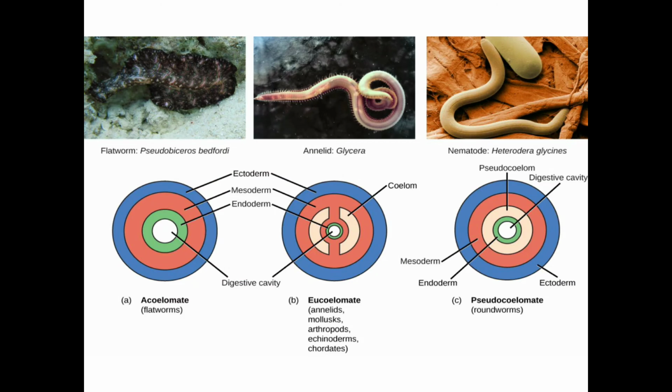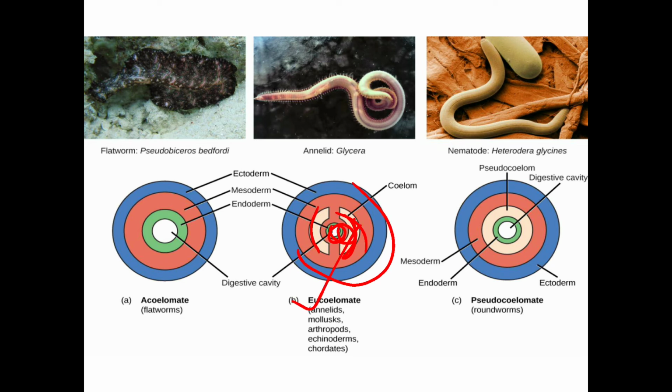Next we will move on to the coelom, the development of coelom, and what is a coelomate. We know that coelom is the space between the gut and the body wall. You can see a small space in between. This is the digestive cavity or gut, and this is the body wall. You can see a space here. This is about the coelomates.